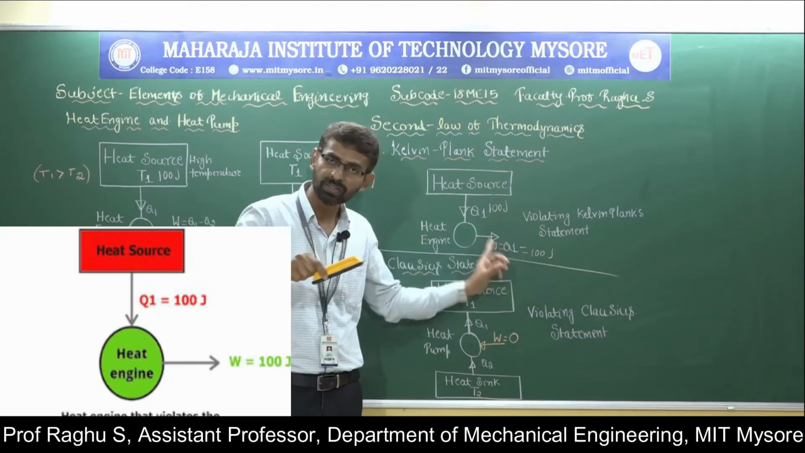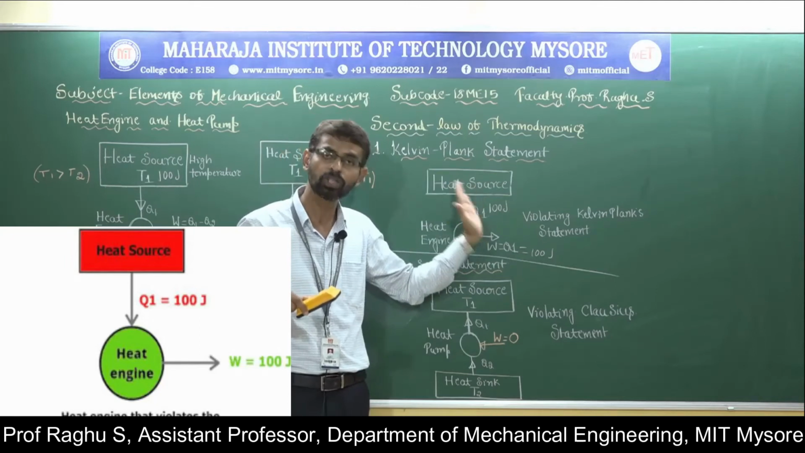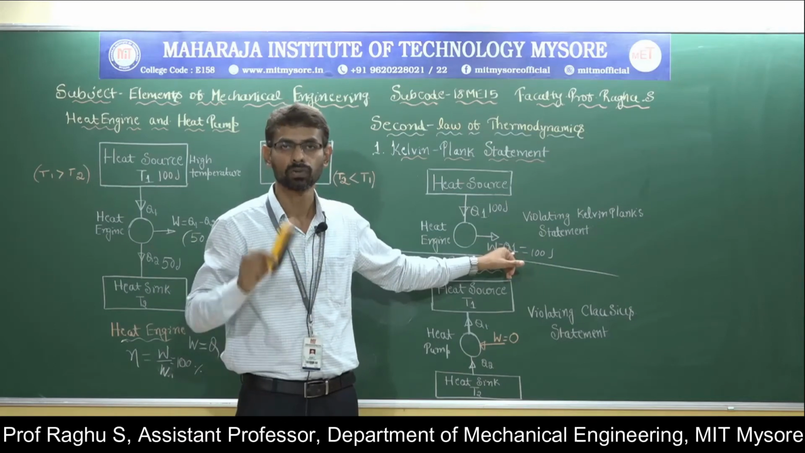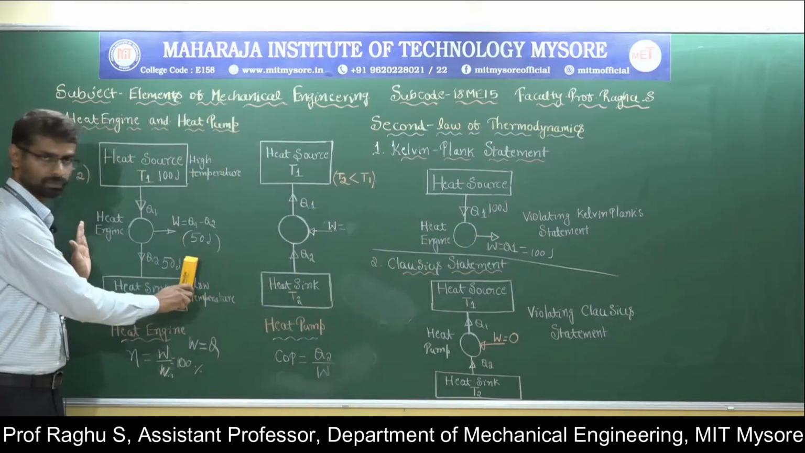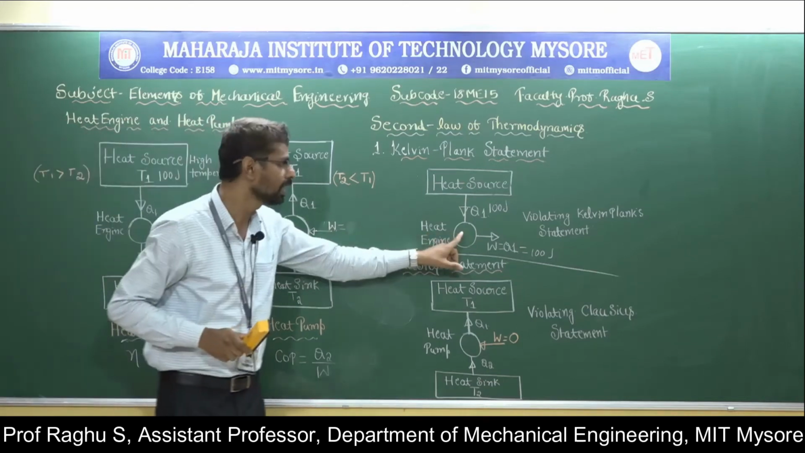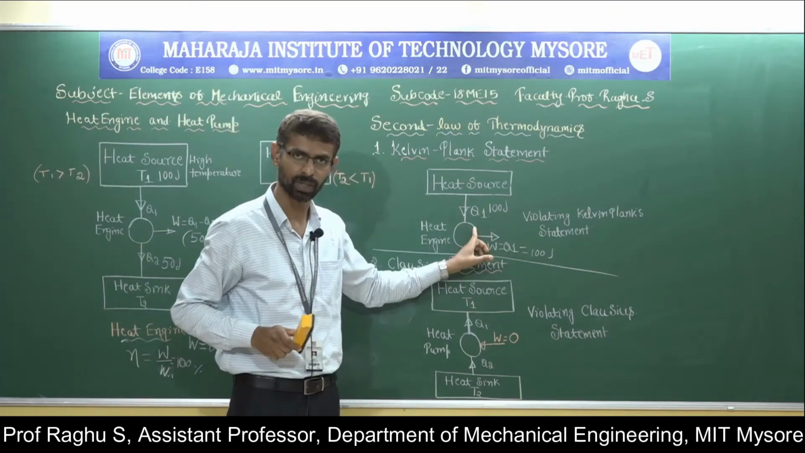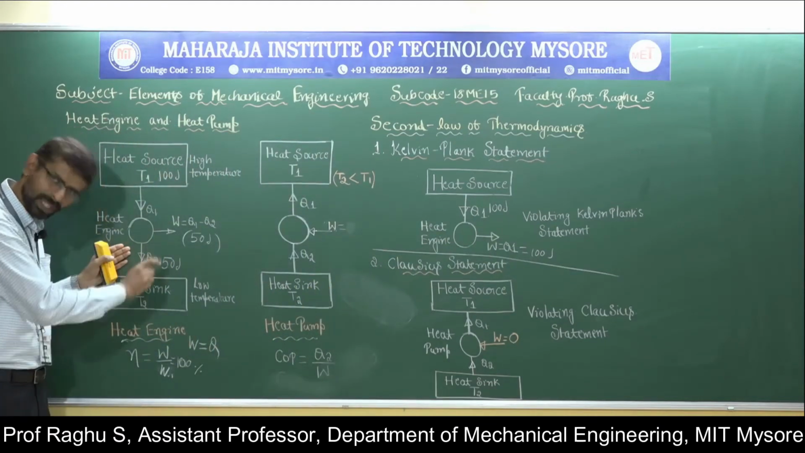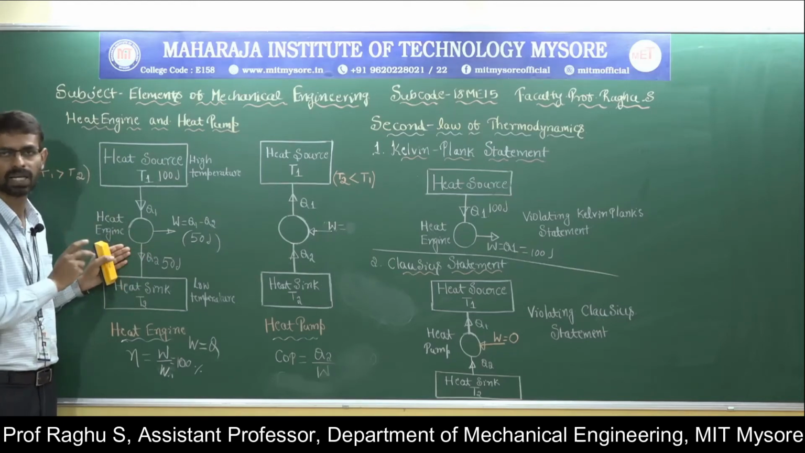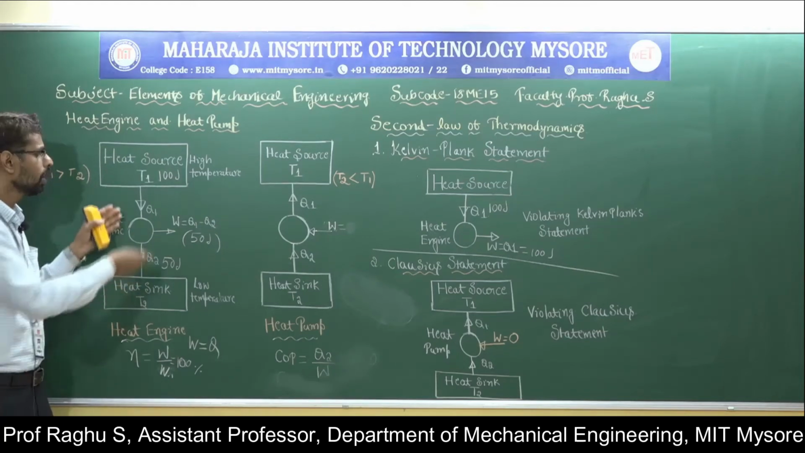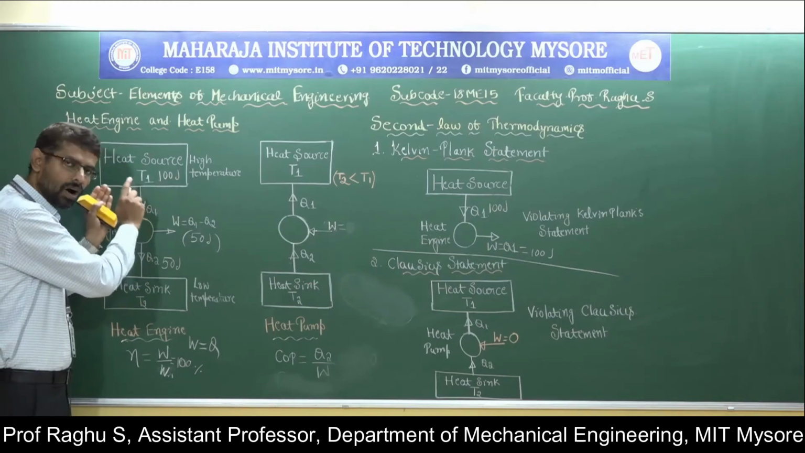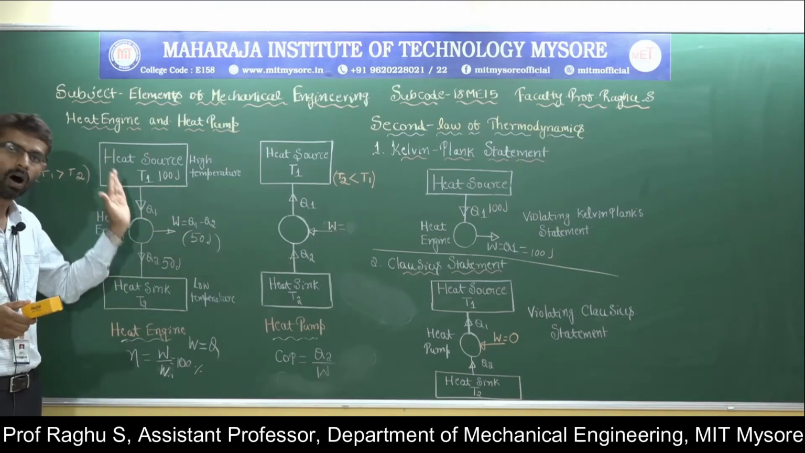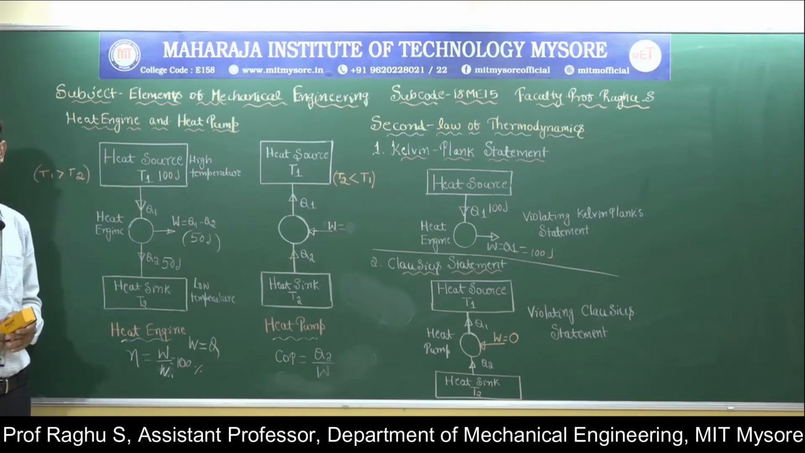So this kind of engine is impossible to construct, because here we have 100% efficiency. So this is the possible heat engine and this is the impossible heat engine, which violates the Kelvin-Planck statement. That means heat rejection must take place. Without any heat rejection, it is impossible to construct a heat engine which converts all heat energy into an equivalent amount of mechanical work.